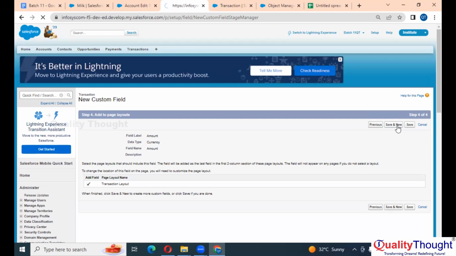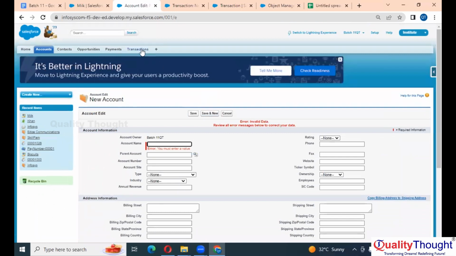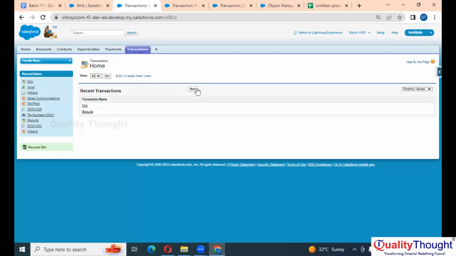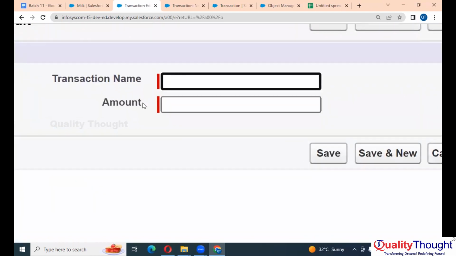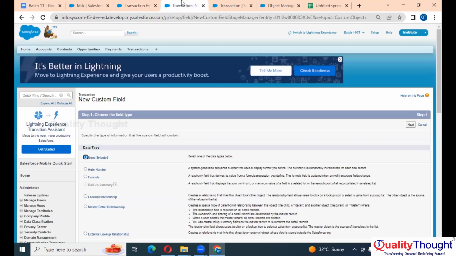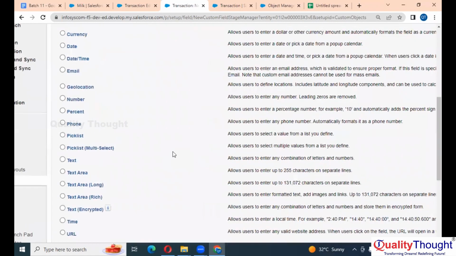Save and new. Let's save and new. Let's see here. Let's go to the transaction. Okay. Let's go to the transaction and click on new. I got two fields, right? I got two fields now. One is transaction name, transaction amount, right? But I also need quantity, right? Quantity, right? I also need quantity. So here, let's say I want to create a field called quantity, right? Now you people suggest me what should I take?